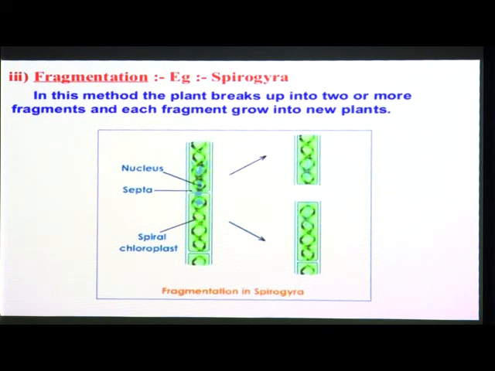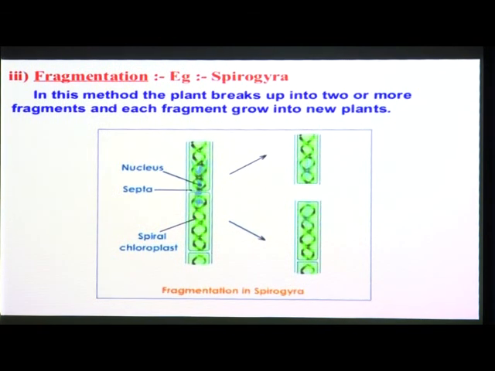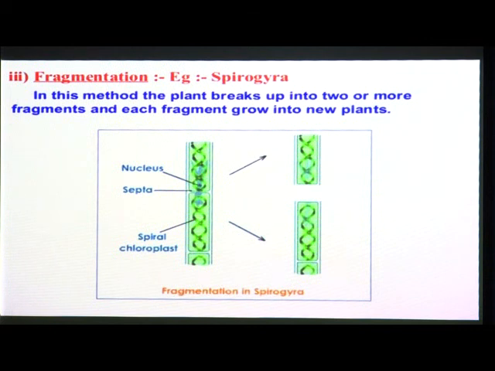In this algae, Spirogyra, we can see the type of asexual reproduction known as fragmentation. Fragmentation in Spirogyra is shown here. This is the full structure of Spirogyra. Here you can see a nucleus, and these are the septa which separate the fragments, then the spiral-like structure, which has spiral chloroplasts.